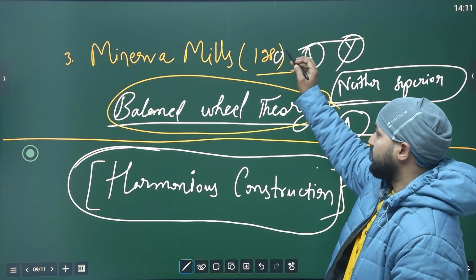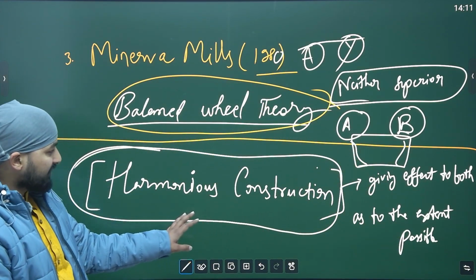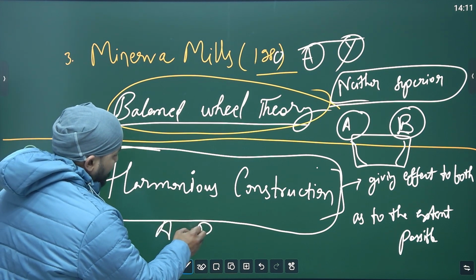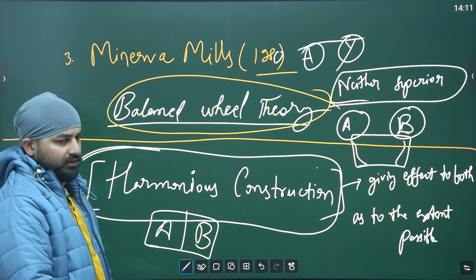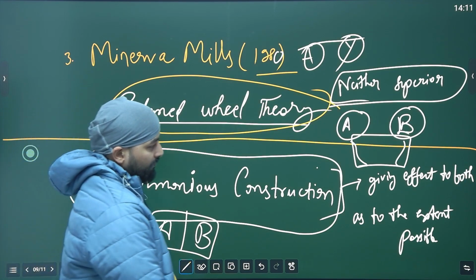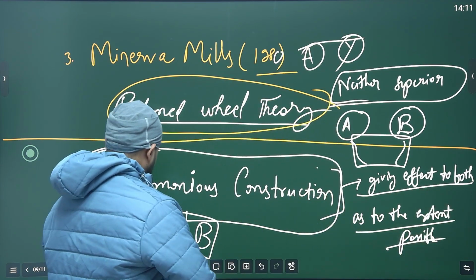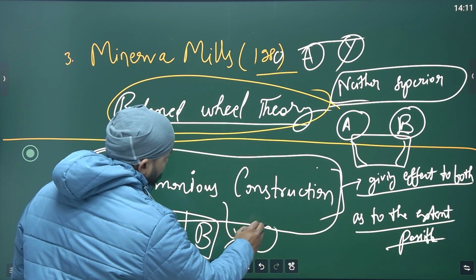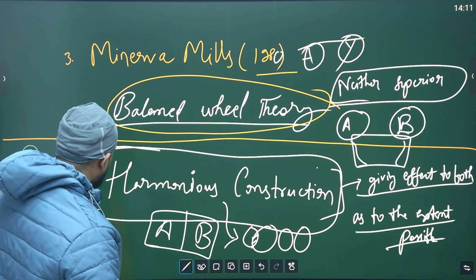And while the judiciary is scrutinizing any law made by Parliament, they also follow this: they have to make sure that both are given equal respect, neither is subdued or made superior to the other, giving effect to both to the extent possible, and making sure both do not cut each other, both should function freely. Okay.